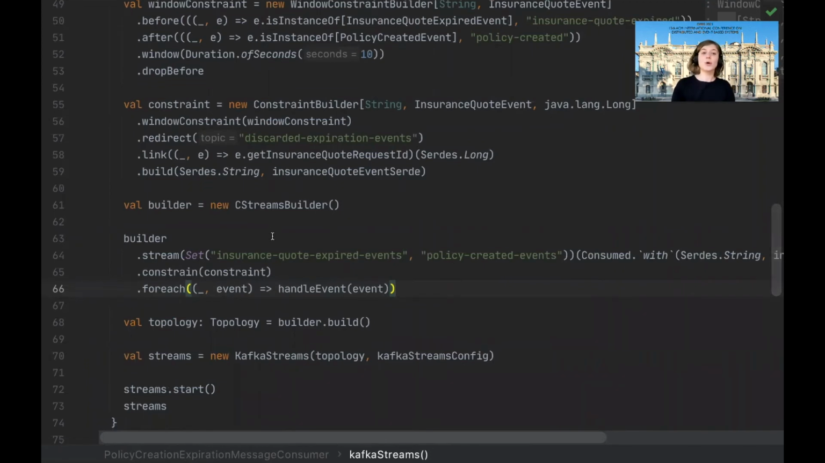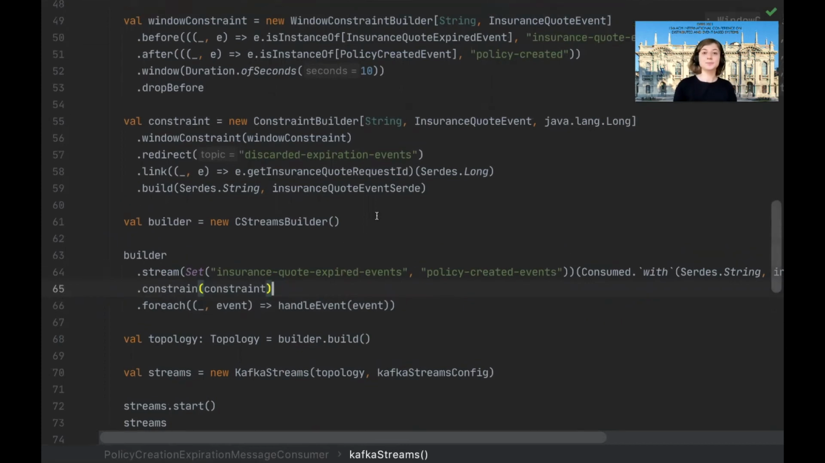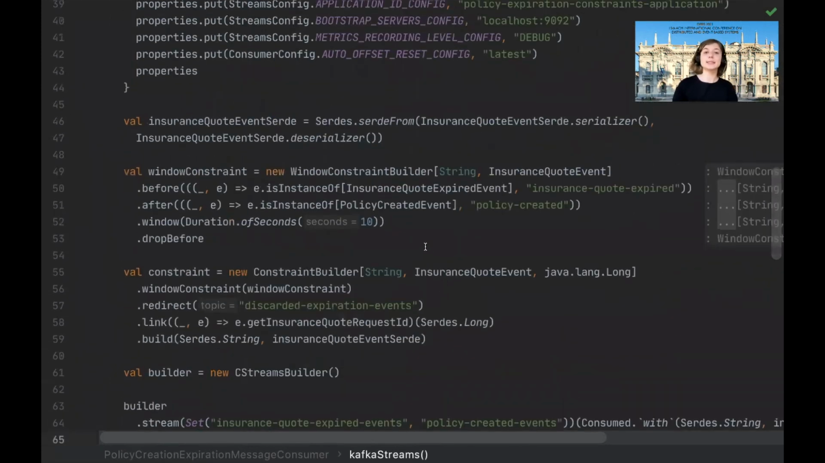This is an example of Kafka streams topology that consumes two Kafka topics with the mentioned events. And stream constraints additionally applies the constraint method. In this scenario, we define a single window constraint that detects expiration event before the policy creation event within a window of 10 seconds and applies the drop before action, so